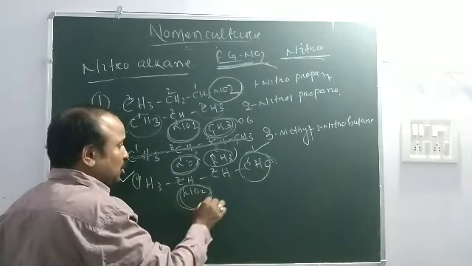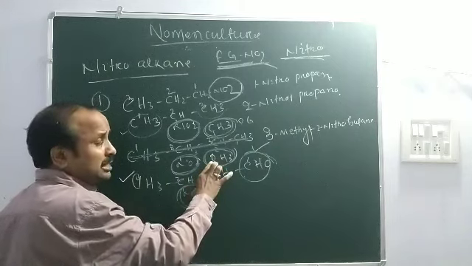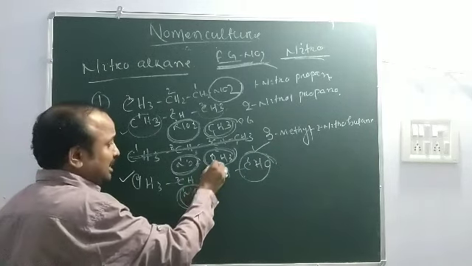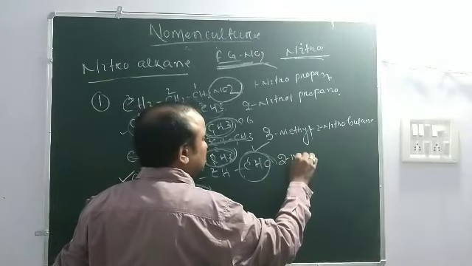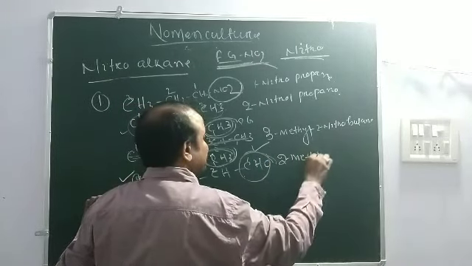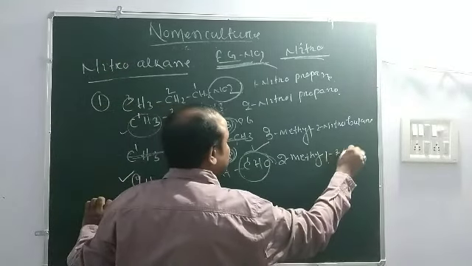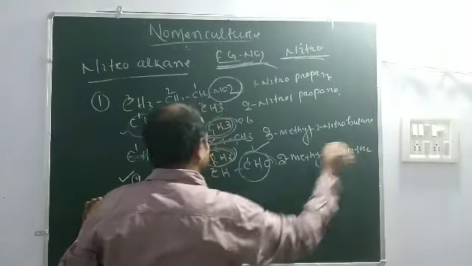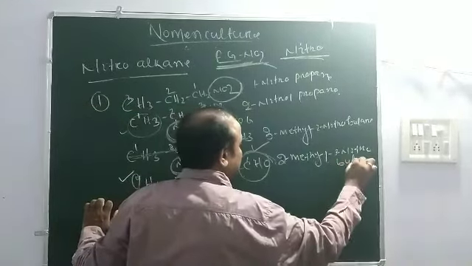This is nitro group, this is substituent methyl group. These two are used as prefix. Alphabetically, methyl first. So 2 methyl, 3 nitro, 1, 2, 3, 4 meaning butane.